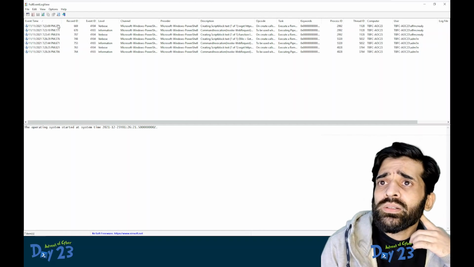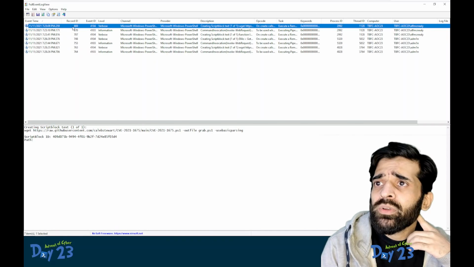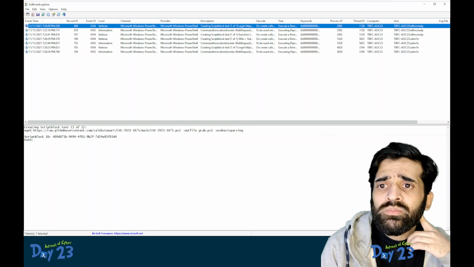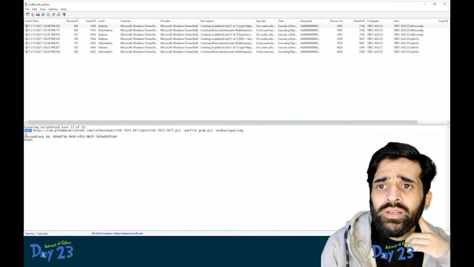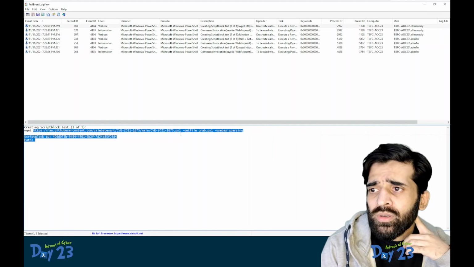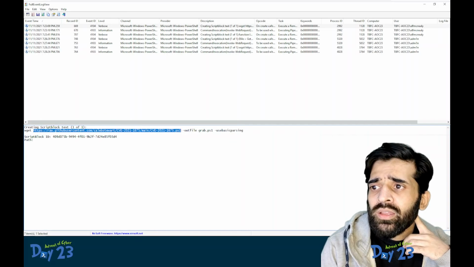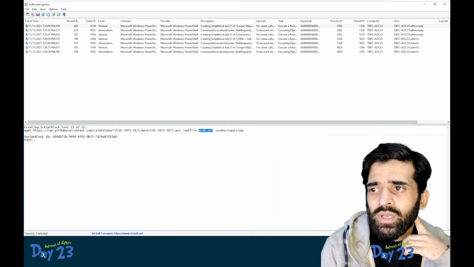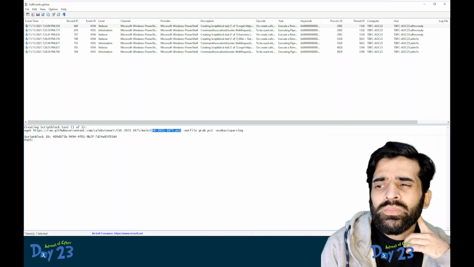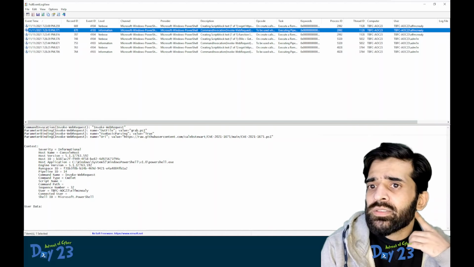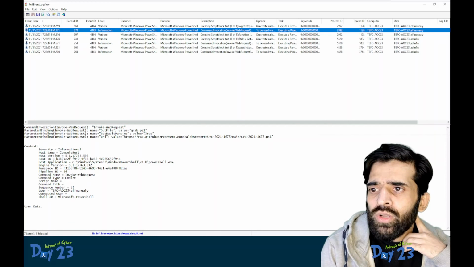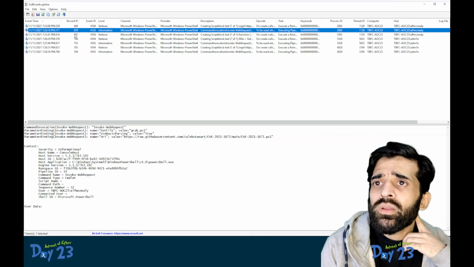First, what happened? The user downloaded this particular PowerShell script using wget, and saved the output file as grep.ps1. What is this? This is something that we will be looking into in a while. Next, what happened? This is actually the module, which is the output file. This is the URL. Let's look at this.